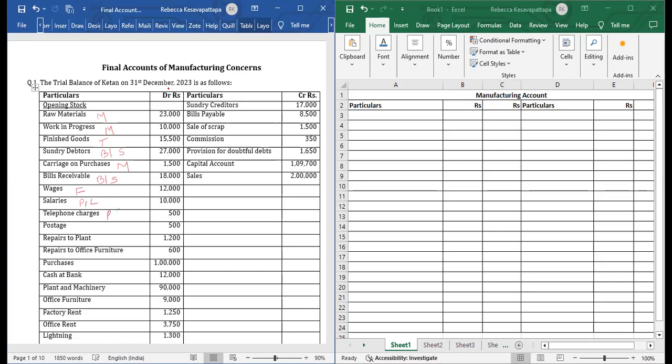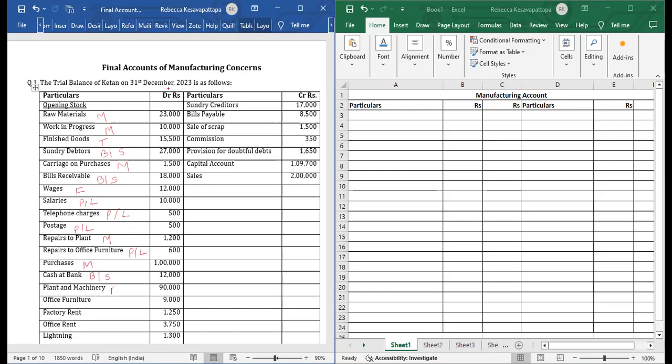Telephone charges, P&L. Postage, P&L. Repairs to plant, plant which is used in the factory, so it will go to manufacturing. Repairs to office furniture, office already given, so it will go to P&L.